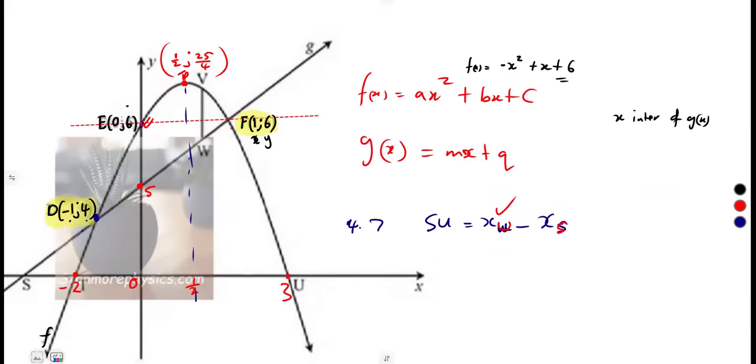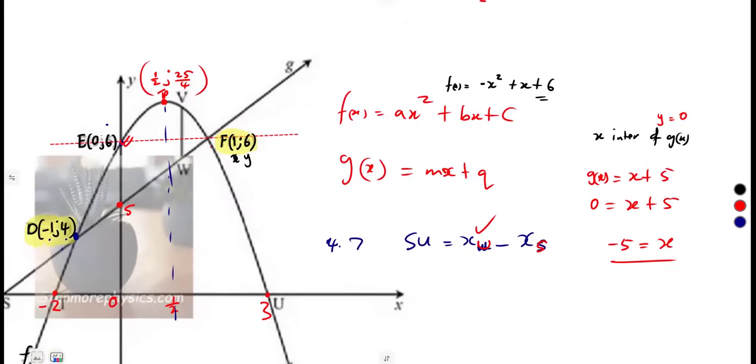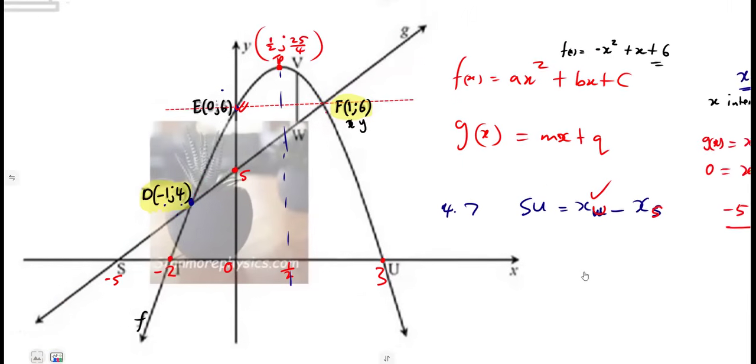So from 4.4, the equation of Gx, remember, it was x plus 5. So the x-intercept, where y is equal to 0: x plus 5 is equal to 0. So -5 is equal to x. So this is the x value at S. Here we are talking about the x-intercept of G, which is the x value at S. That is, the x value at S is -5, the x-intercept of the line Gx that you're given.